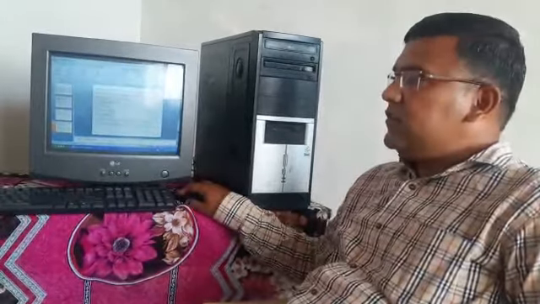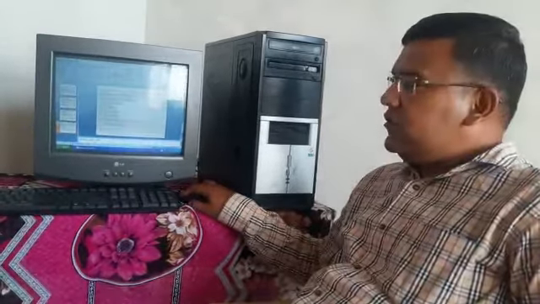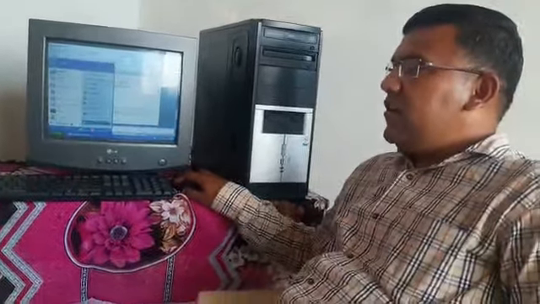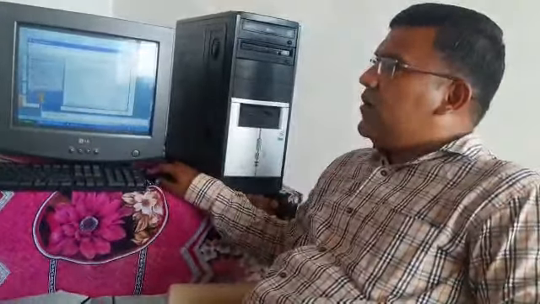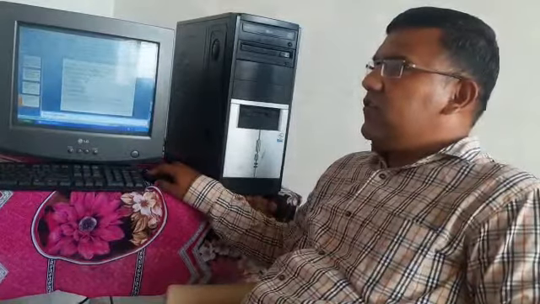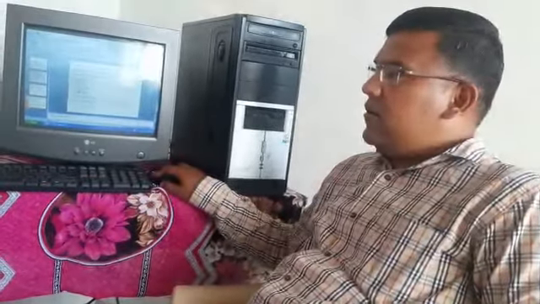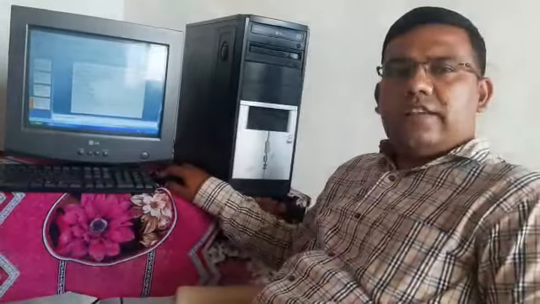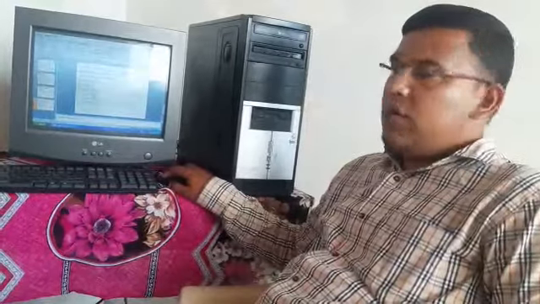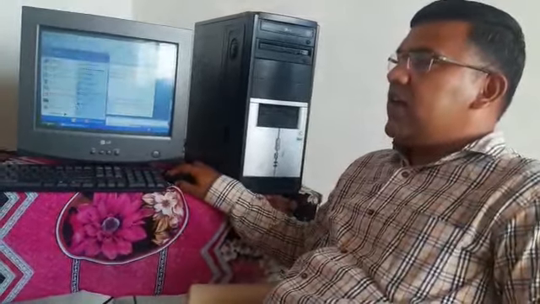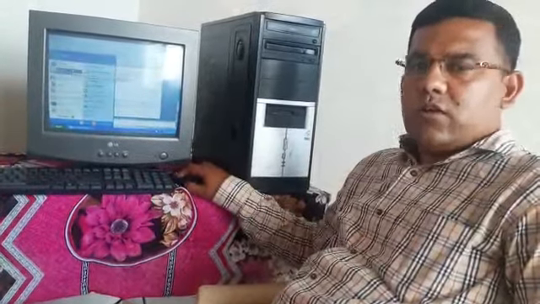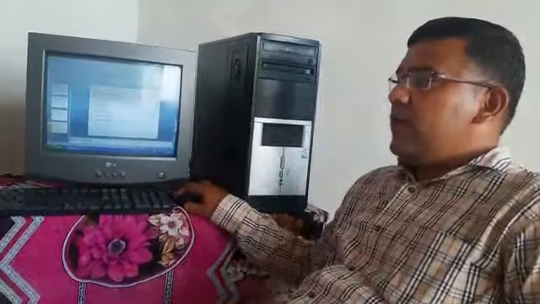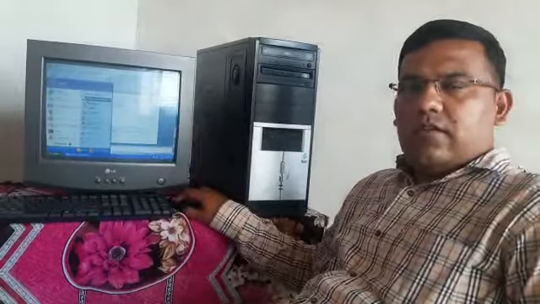Using this search box we can search a specific file or folder. The next option is the start menu, from where we can start our applications. Whichever applications you want, using the start menu we can open them.